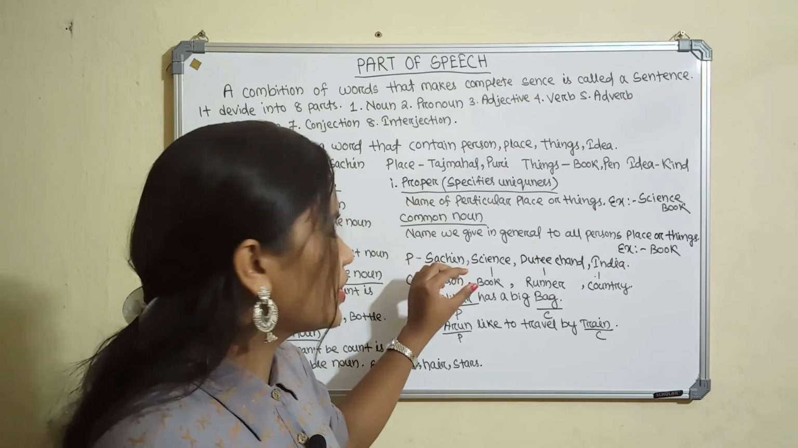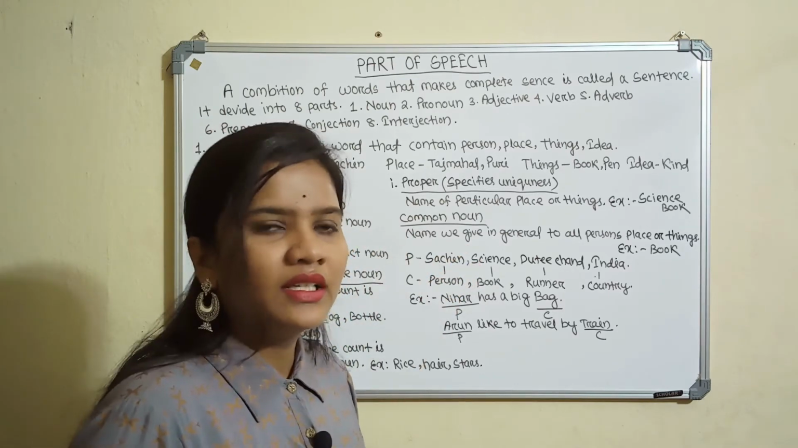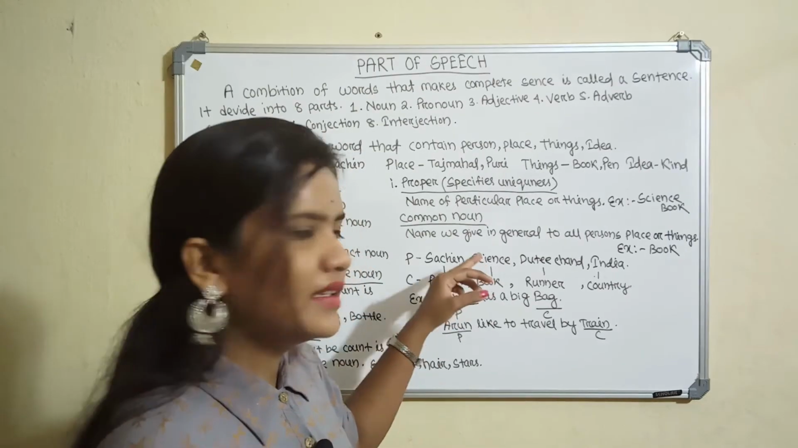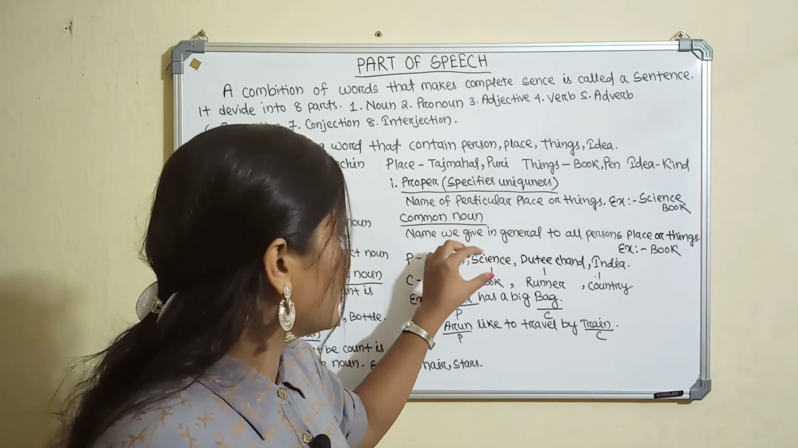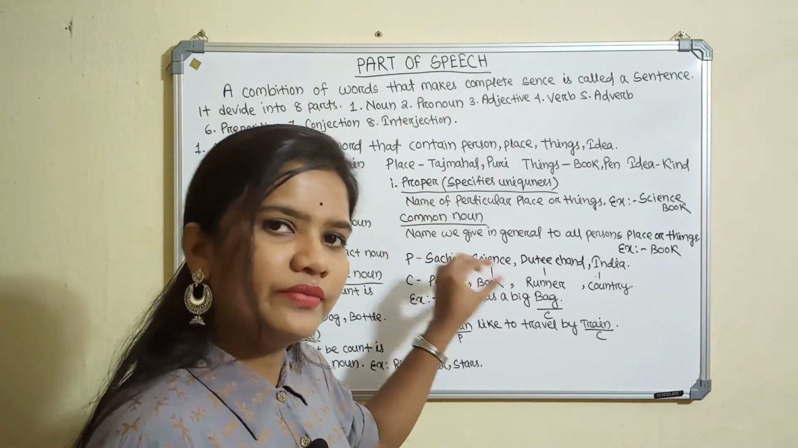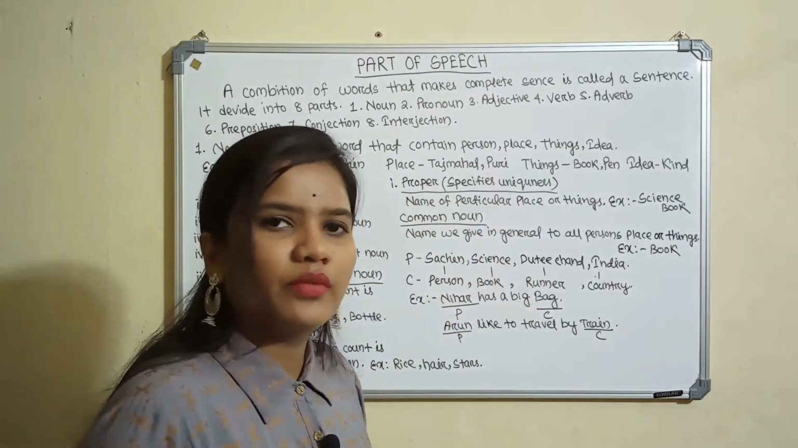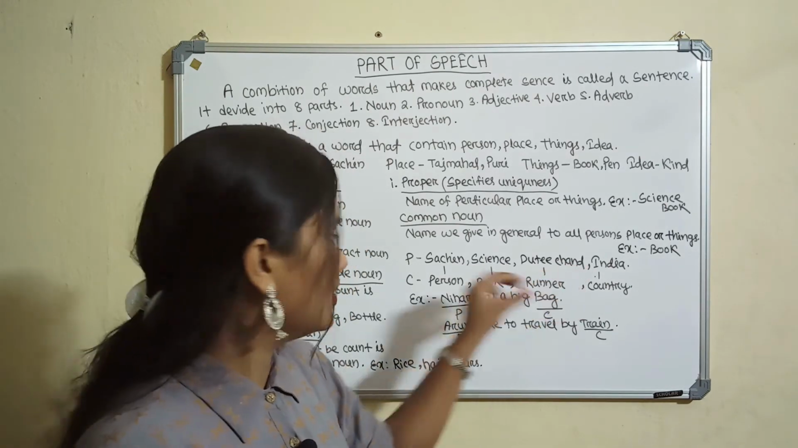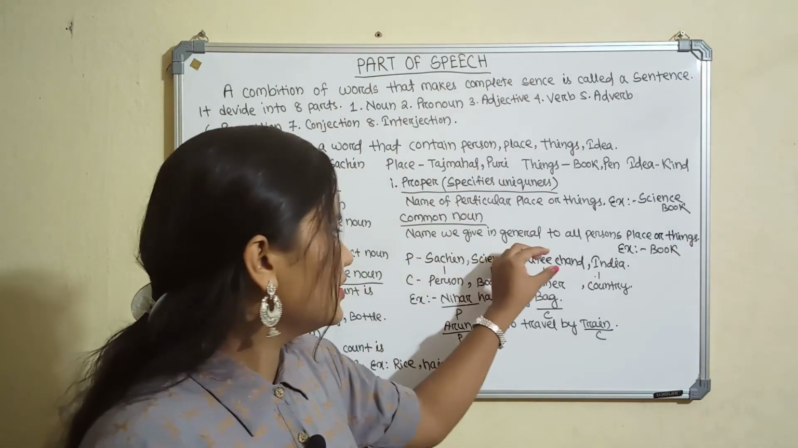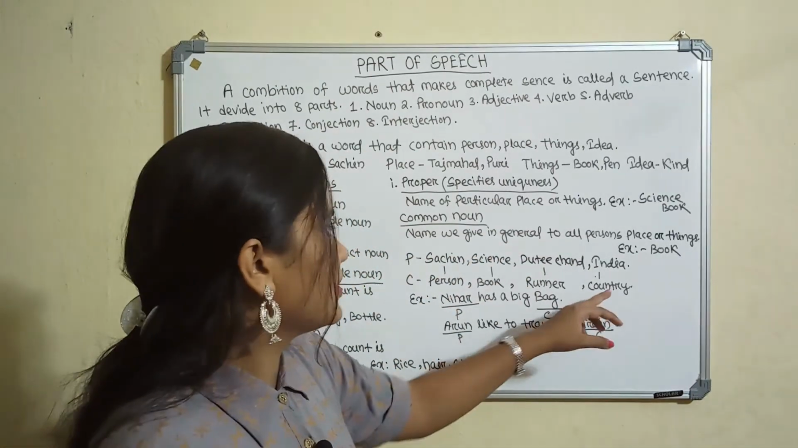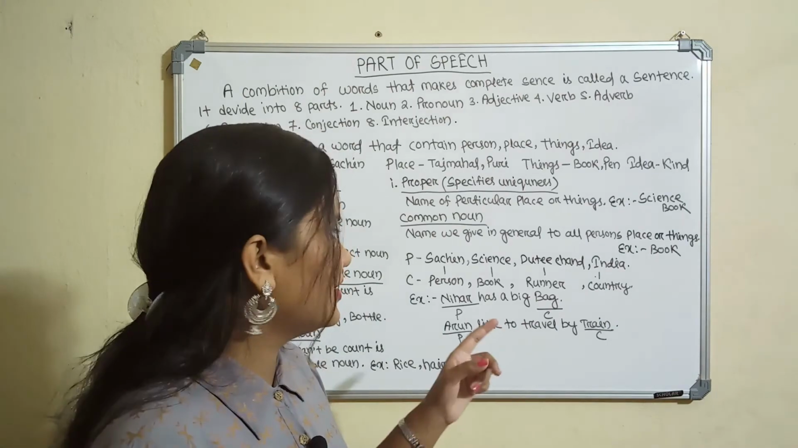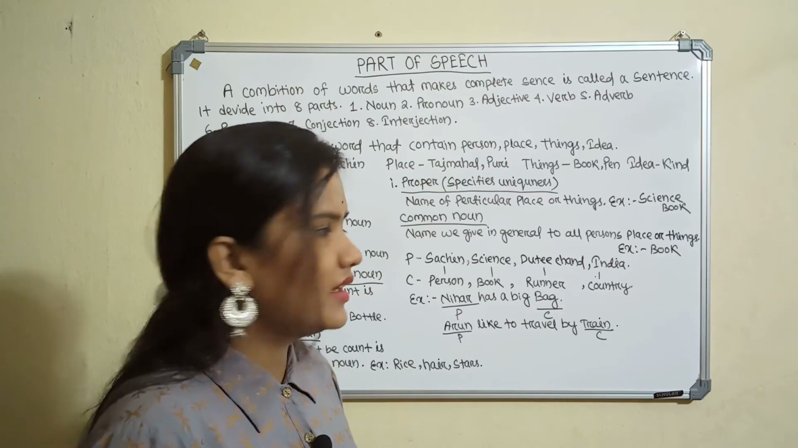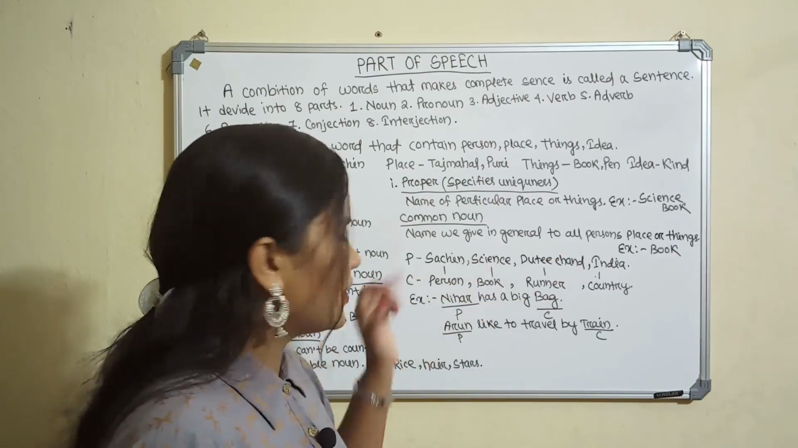Then book. It is a science book. We don't know what the book's name is, but we can tell it is a science book. Science is particular, so it comes into the category of proper noun. Runner: there are many runners, but we now represent the name Dutee Chand, so it is categorized into proper noun. Country: we know many countries, but we represent the name of a country, like India, so India comes into the proper noun category.